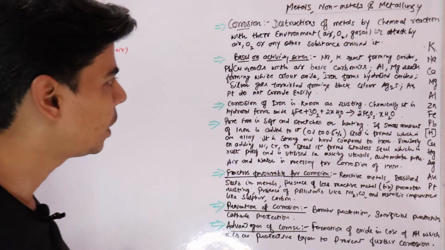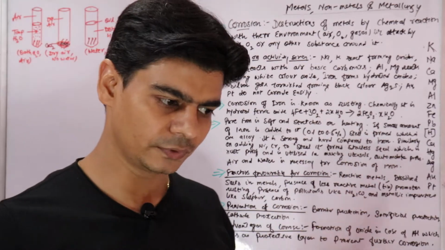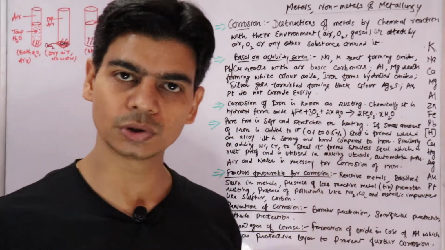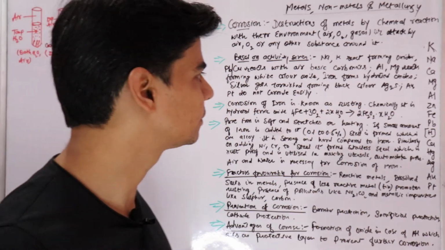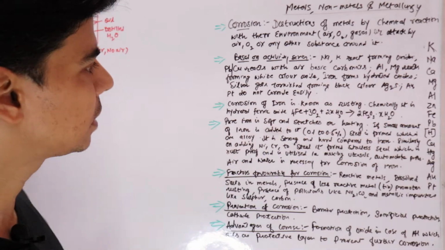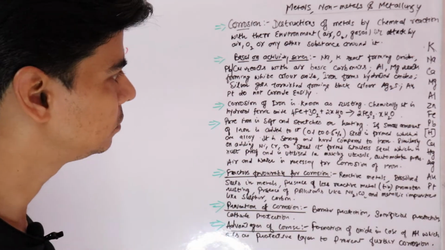And now, based on the activity series, we will go through the corrosion of some important metals that are present in the activity series, right? So let's first look at the metals potassium and sodium.